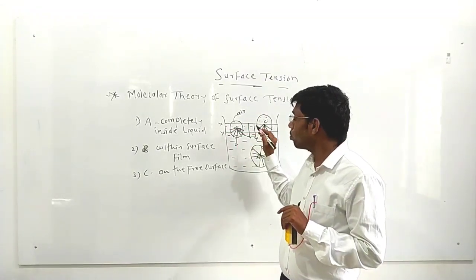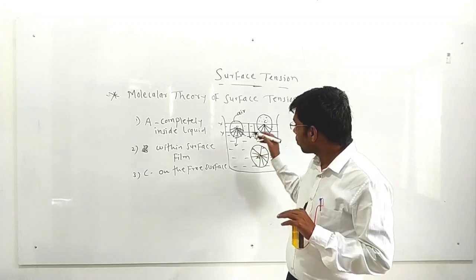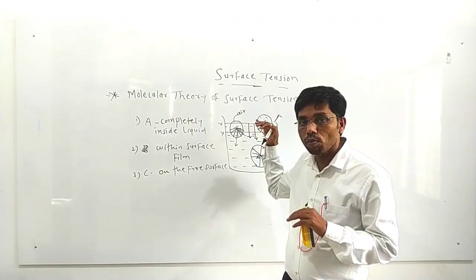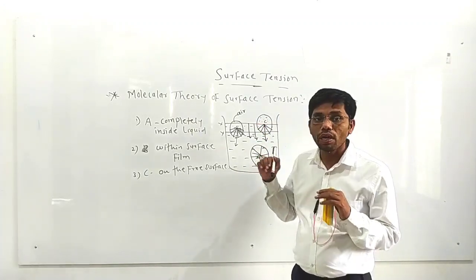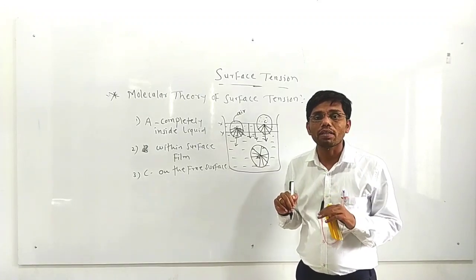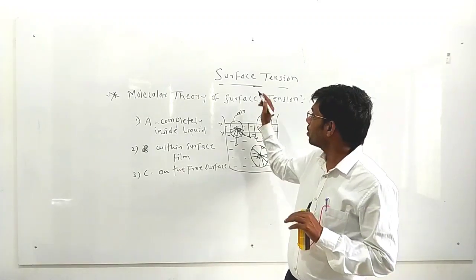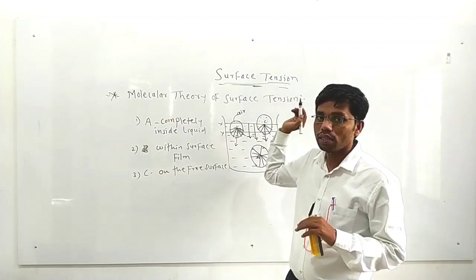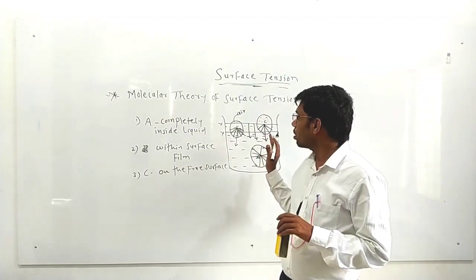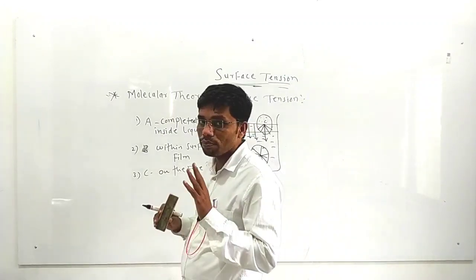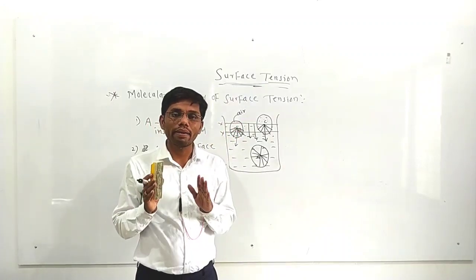Meaning, on this molecule some force is acting, and because of that force the molecule is pulled inside the liquid and it behaves as a stretched elastic membrane, and that property of liquid is known as surface tension. Okay, so this is about surface tension. So what have we considered first? We have considered molecules A, B and C.